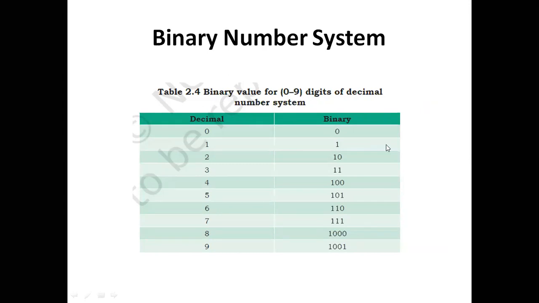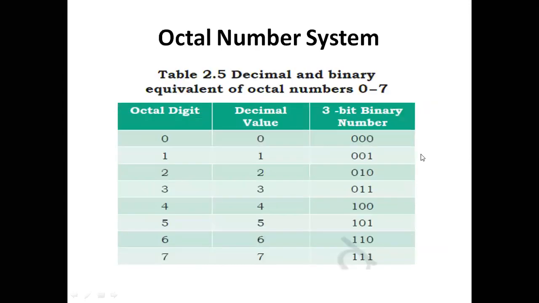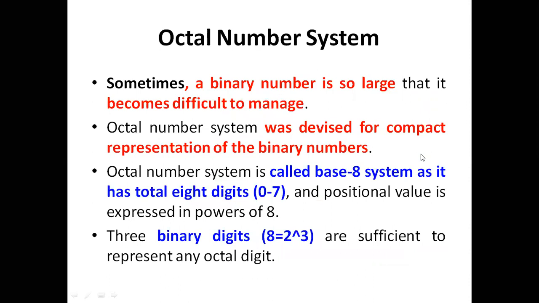Next, the octal number system. In the octal number system, how many digits are we using? 0 to 7, so the total number of digits is 8. We indicate octal numbers by using only 3 binary bits.